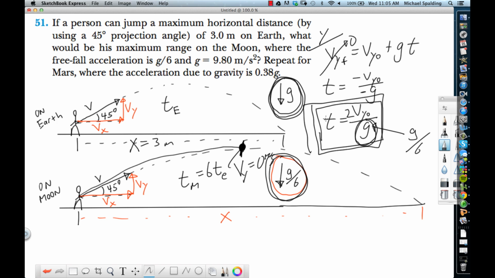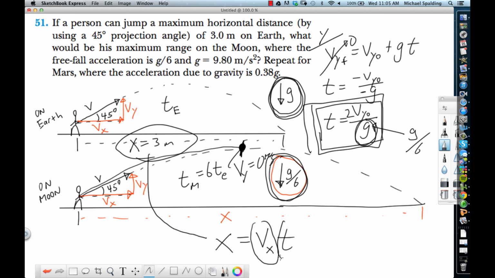Now, if the time in the air is 6 times bigger, what's the equation for x here? For any horizontal displacement, what's the equation? Vx times t. Did Vx change at all? Nope. But what happened to our time? 6 times greater. So what's the answer going to be? The horizontal displacement on the moon is going to be 6 times the horizontal displacement on the Earth. So you go 3 times 6, which is 18. The horizontal displacement on the moon would be 18 meters.